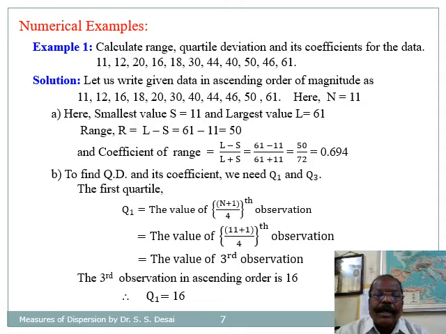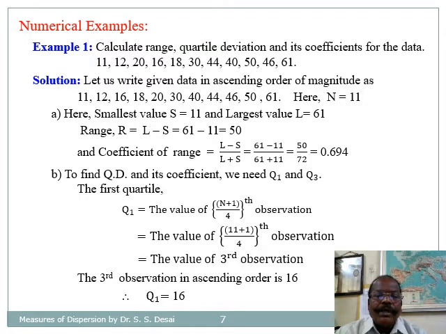The range is given by R equal to L minus S. In ascending order, the smallest value is 11 and the largest value is 61. Therefore, range is equal to L minus S, equal to 61 minus 11, equal to 50. And the coefficient of range is equal to L minus S divided by L plus S, equal to 61 minus 11 divided by 61 plus 11. After final simplification, it comes to be 0.694.